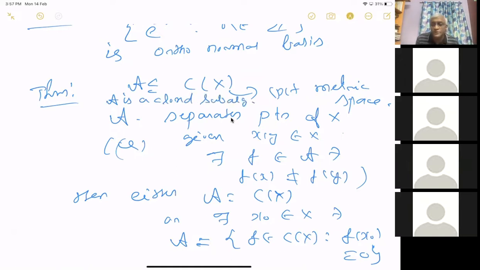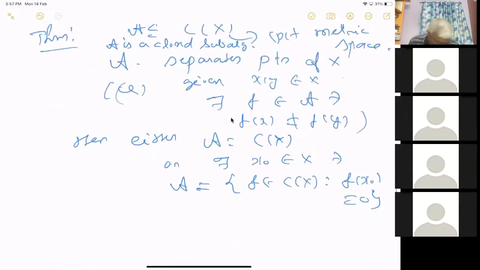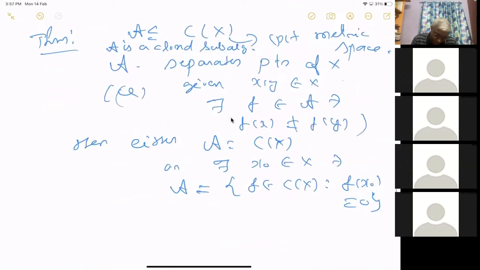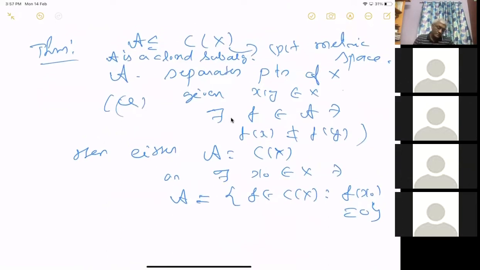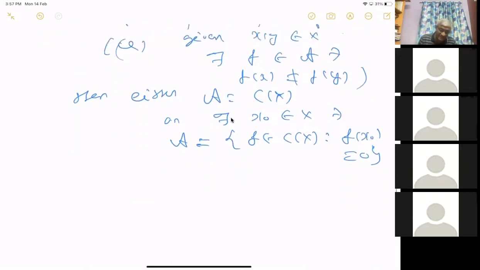I am not assuming it's unital; it need not contain the identity or constants. So I think the theorem is fine. A is a closed subalgebra that separates points. That's the only assumption. Then either A should be all of C of X, or A is of this form: there exists x naught such that A is like this.